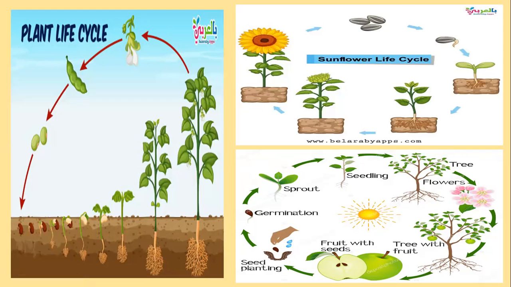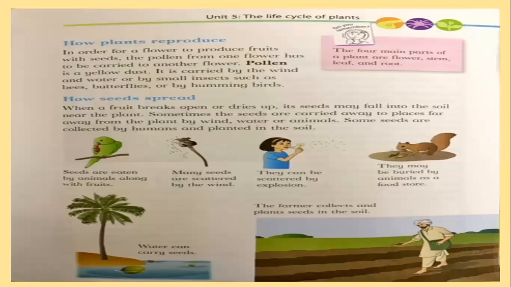Understand? Okay, let's move to the next page of the book. How plants reproduce. Now, what is the process of reproduction of the plants? You know the life cycle, but how does this life cycle start? In order for a flower to produce fruits with seeds, the pollen from one flower has to be carried to another flower. Pollen is a yellow dust. It is carried by the wind and water, or by some insects such as bees, butterflies, or by hummingbirds.